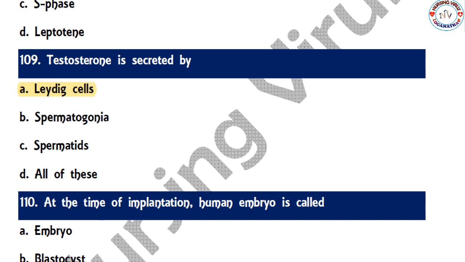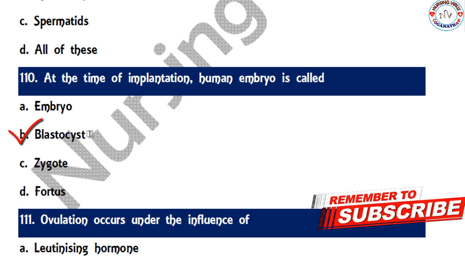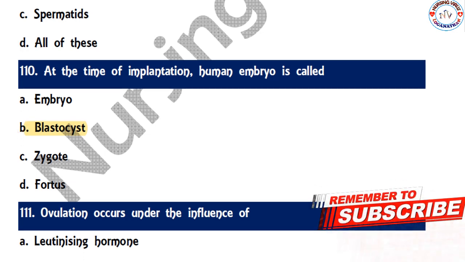So the next question, at the time of implantation, the human embryo is called as embryo, blastocyst, zygote, and fetus. So the correct option is blastocyst. So during the time of implantation process, the embryo is commonly called a blastocyst.